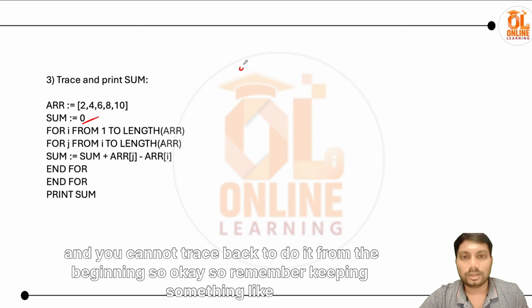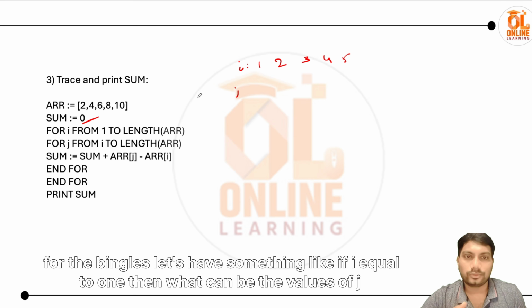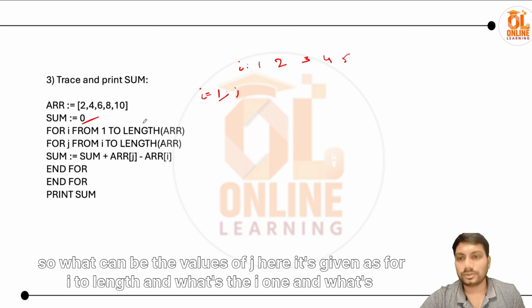So remember, keep something like 1 2 3 4 5 as the array, where 5 is the length, and j is the internal second loop. For the beginning, let's take i equal to 1, then what can be the values of j? Here it's given as for j from i to length, and what's i? 1, and what's the length? 5.